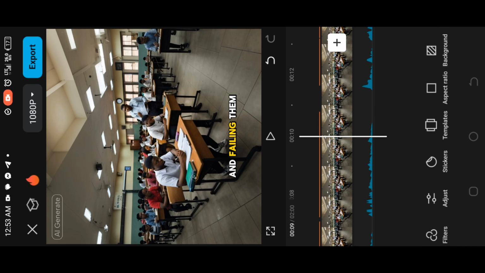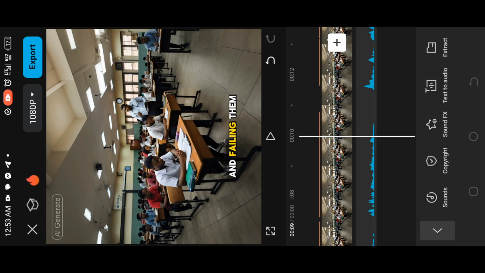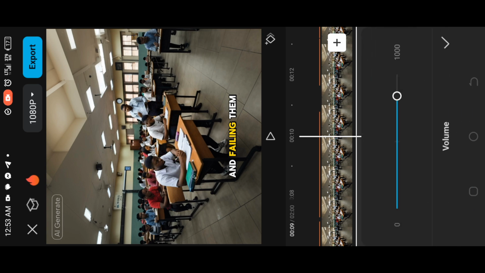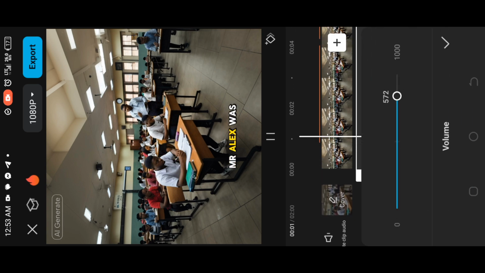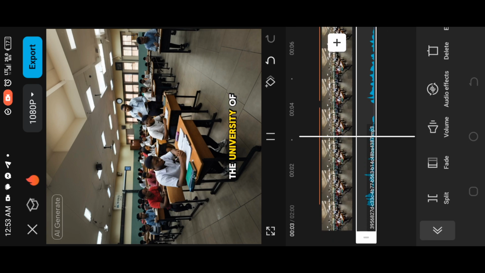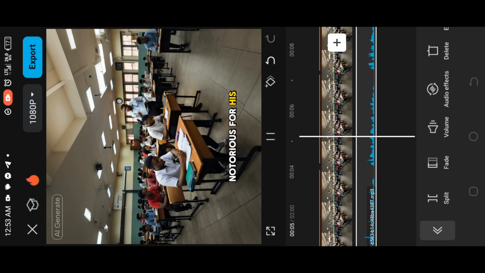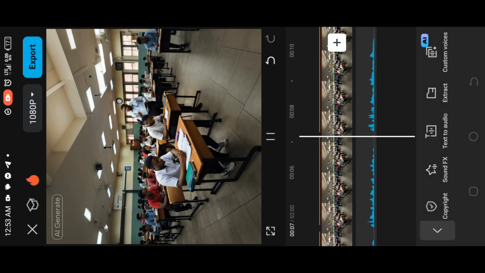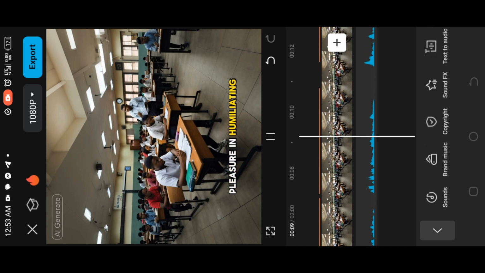Next is to increase the volume. Click on the voiceover you've added. Click on the volume icon. Make your video more audible to viewers. You click on it and drag towards the end. After that, your video volume is high.